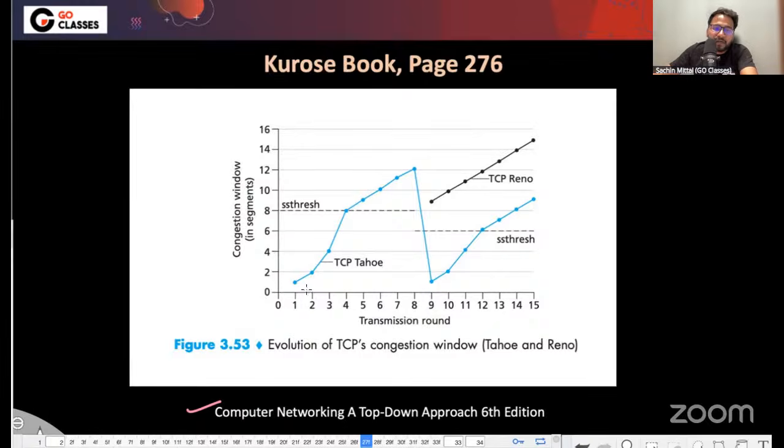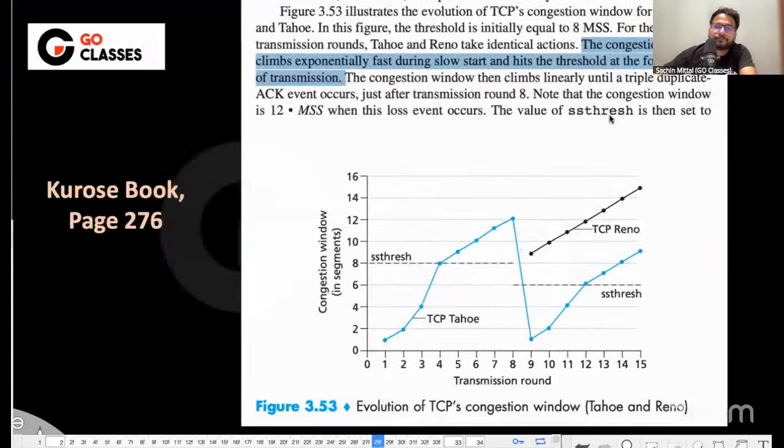We want 8 MSS, right? They are saying that 1, 2, 3, 4, and here they have used the same word, which is transmission round. They are saying that at the fourth transmission round, your congestion window is basically 8. Let me tell you what they are saying. Congestion window climbs exponentially fast at slow start, hits its threshold at the fourth transmission round. So they are saying at the fourth transmission round.